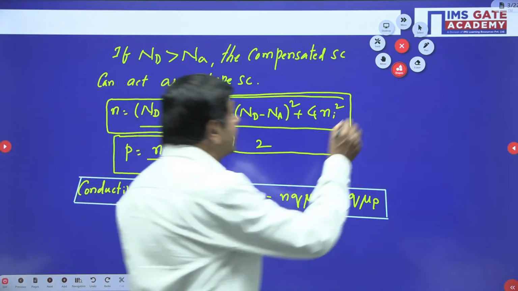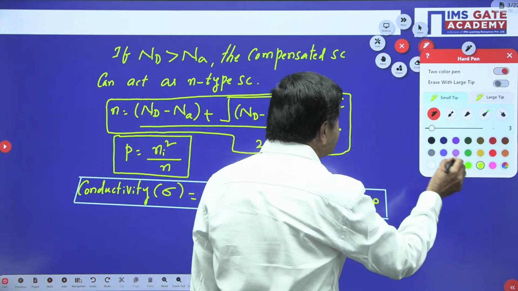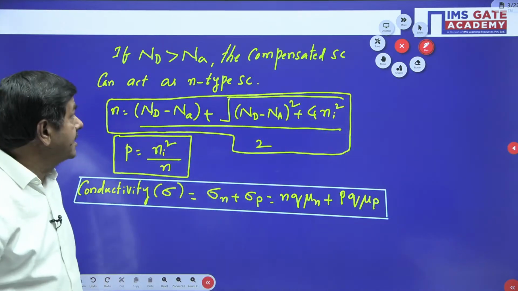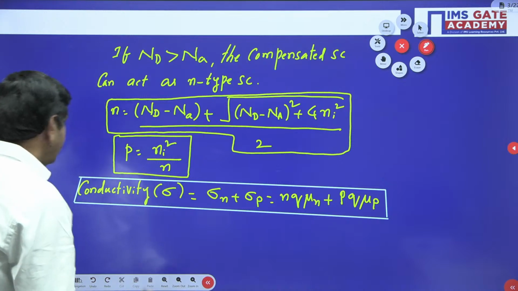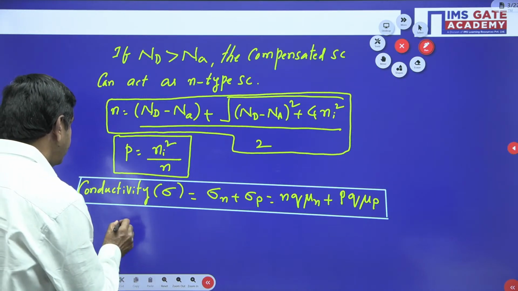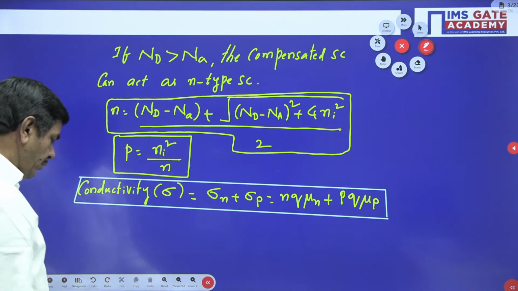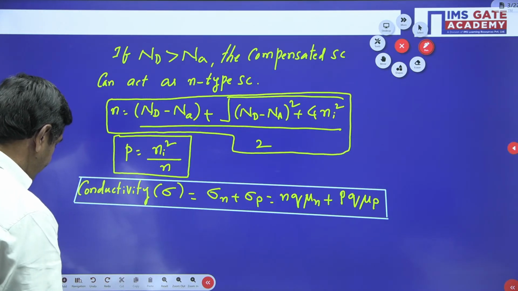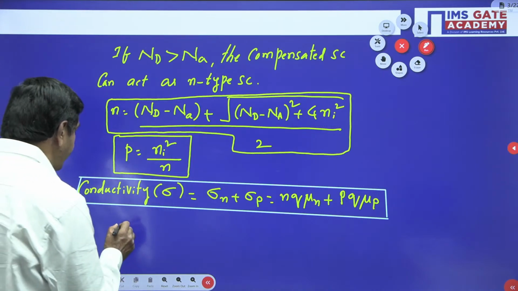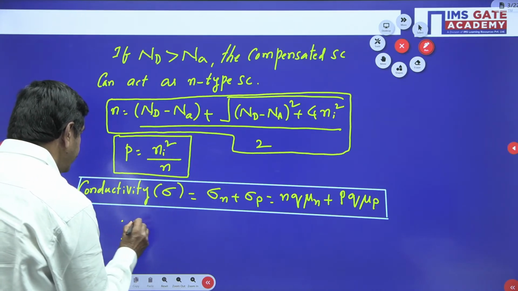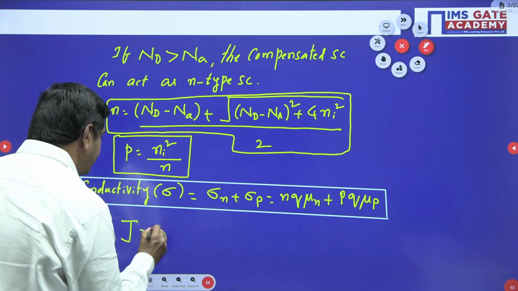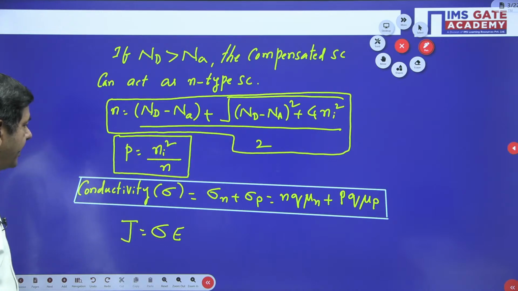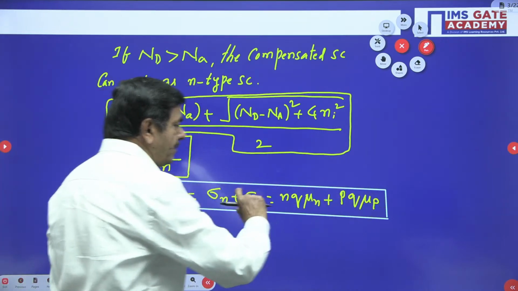What about current density? How can we determine current density in this compensated semiconductor? Current density is nothing but J. J equal to sigma into E. Sigma is nothing but the conductivity, which you will get from this formula.